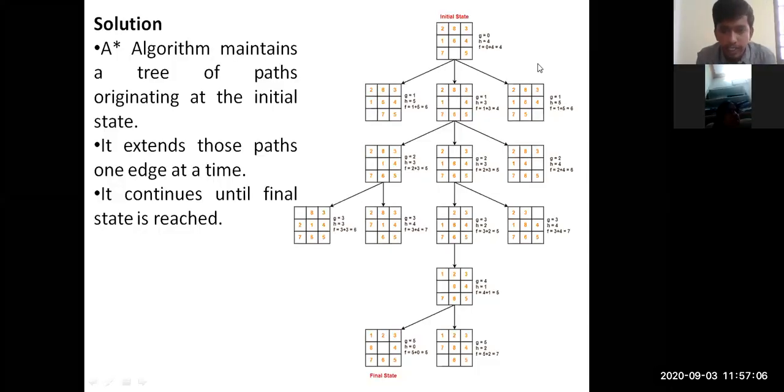Hope everybody has understood this example. One of you asked a question. One second.